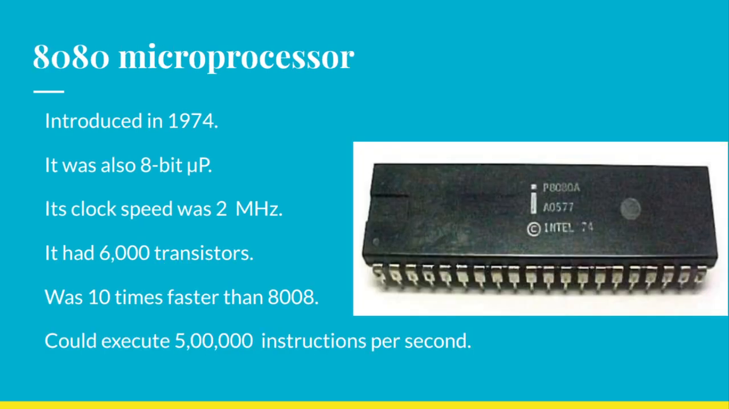Then we have the 8080 microprocessor. It was introduced in 1974. It was also an 8-bit microprocessor. Its clock speed was 2 MHz. It had 6000 transistors, was 10 times faster than 8008 and could execute 5 lakh instructions per second. You could see that as we are evolving, the instructions per second are getting more and more faster, and also it's getting faster.